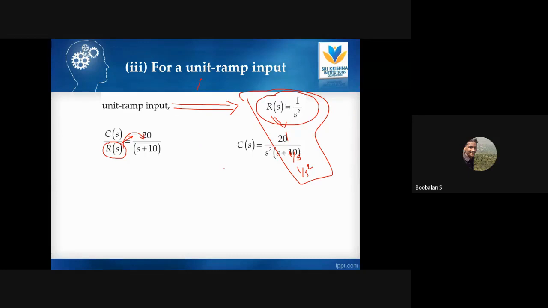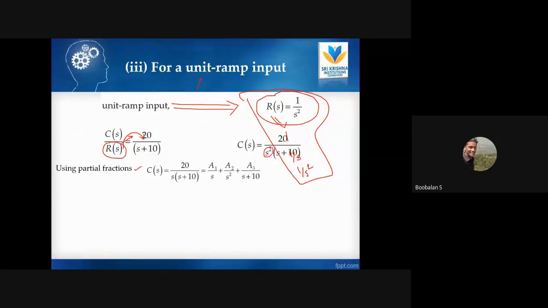So directly we can't do this, we should be able to apply the inverse Laplace transform. That's why we are going to use partial fractions. Once you finish the partial fraction method, you can easily apply the inverse Laplace. So now we go with the partial fraction method, right? We actually have three terms.